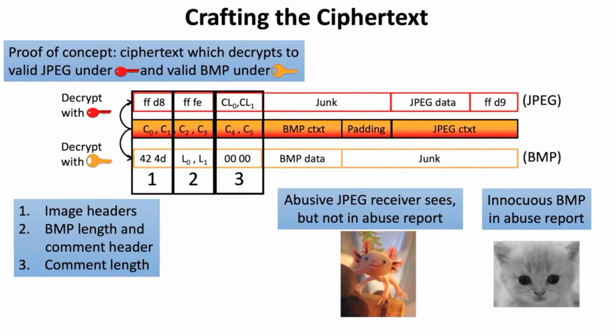Then because whatever is at the suffix of this bitmap file will be ignored by the bitmap parser as long as the length is correct, we can construct the rest of the ciphertext very simply by starting with the bitmap ciphertext and then putting some padding and then ending with the JPEG ciphertext, ensuring that the JPEG ends with the correct FFD9 byte indicator.